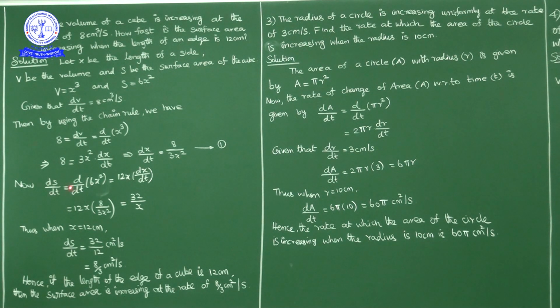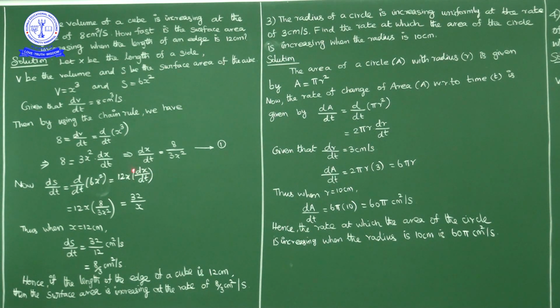So dS by dt is equal to d by dt of 6x square, because the surface area of a cube is 6x square. Now the x square derivative is 2x. 2 into 6, 12x. Okay, 12x into the x derivative with respect to t, dx by dt. So dS by dt is 12x into dx by dt.